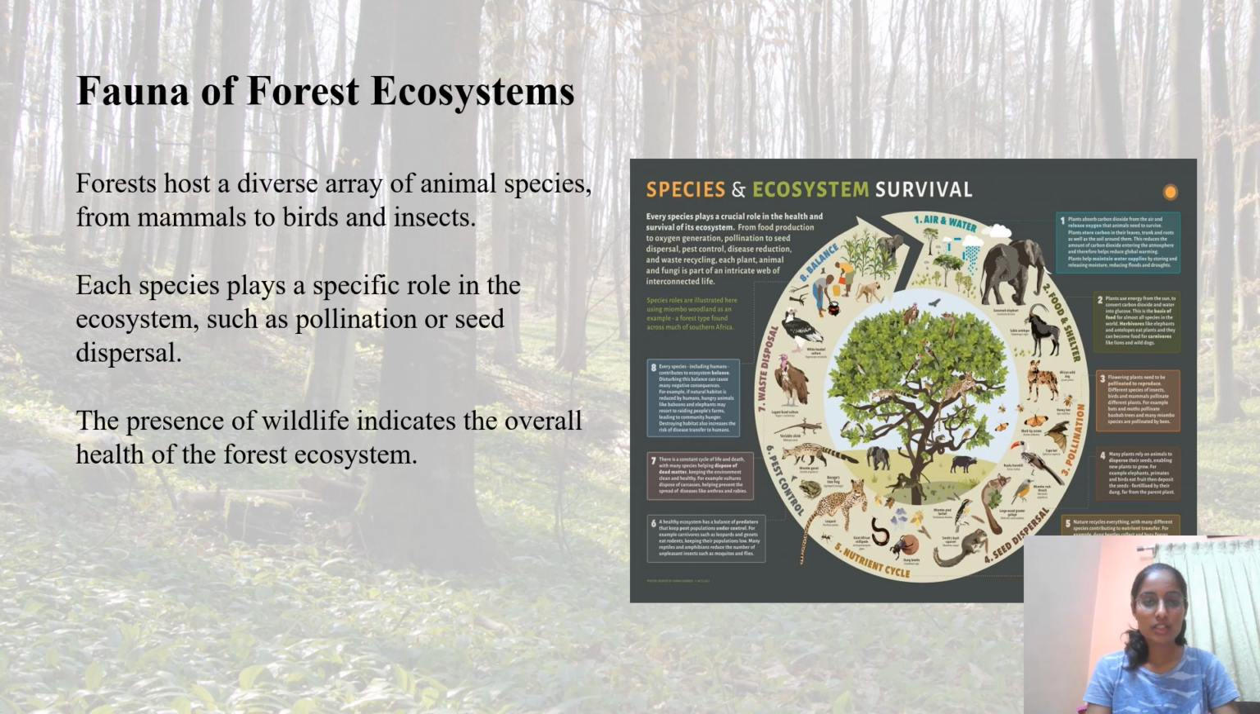Fauna of forest ecosystems. Forests host a diverse array of animal species from mammals to birds and insects. Each species plays a specific role in the ecosystem, such as pollination or seed dispersal. The presence of wildlife indicates the overall health of the forest ecosystem.